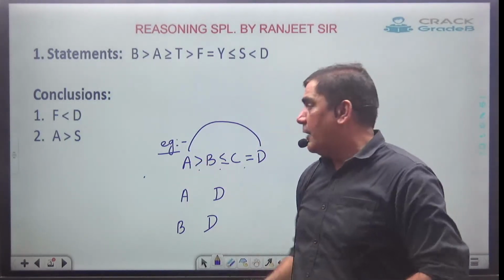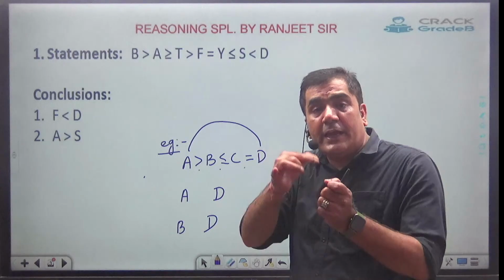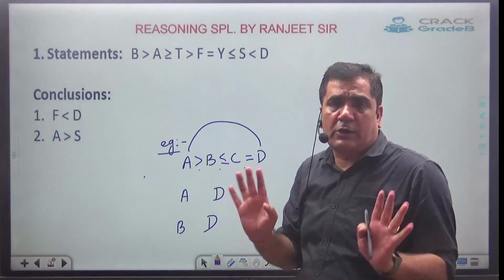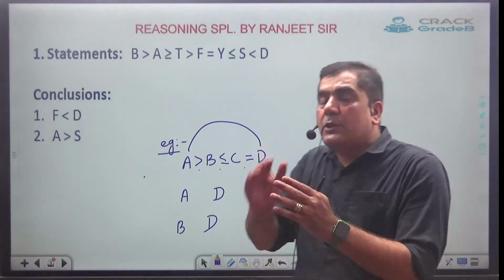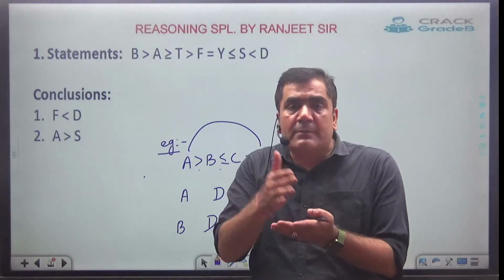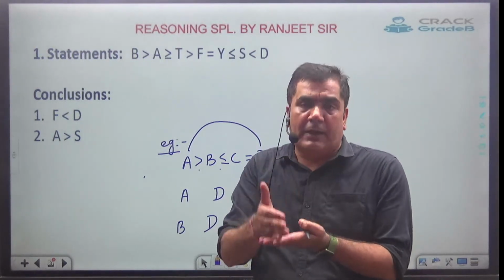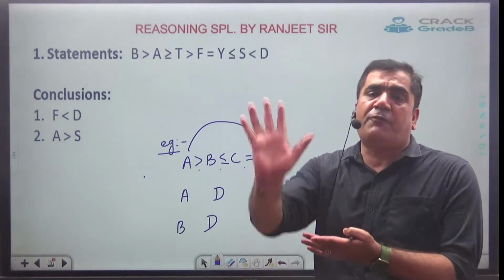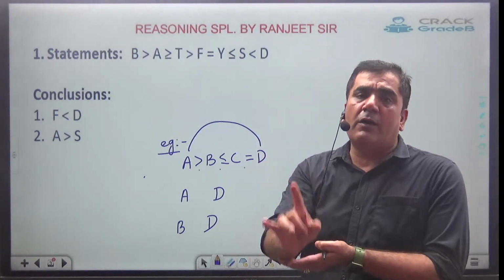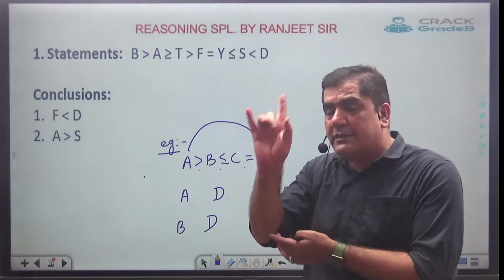I repeat, excluding equal to, if all the symbols between any two variables are of the same phase, then only the relation will exist.